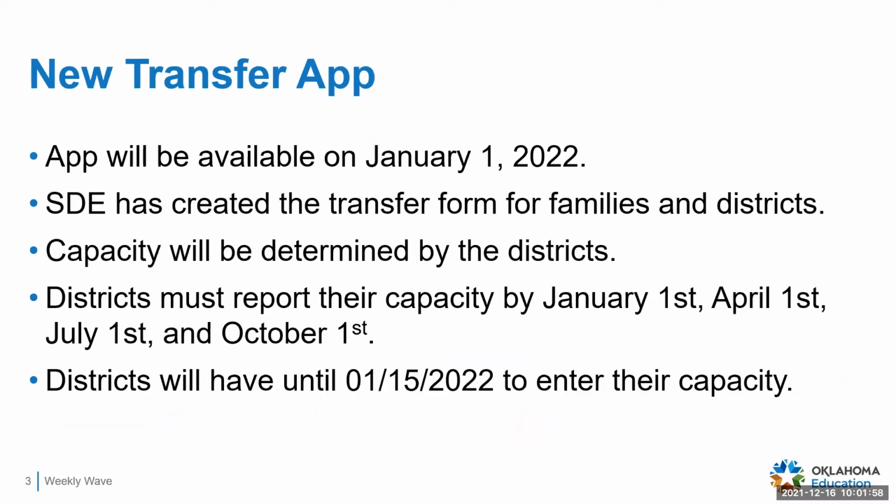Our next slide has to do with the new transfer app. The app is going to be available on January 1st. We've created a transfer form for families and for districts. The district is going to determine the capacity, and districts must report their capacity by January 1, April 1st, July 1st, and October 1st. However, because the tool is only going to be out there January 1st, the district shall have until the 15th to enter your capacity.